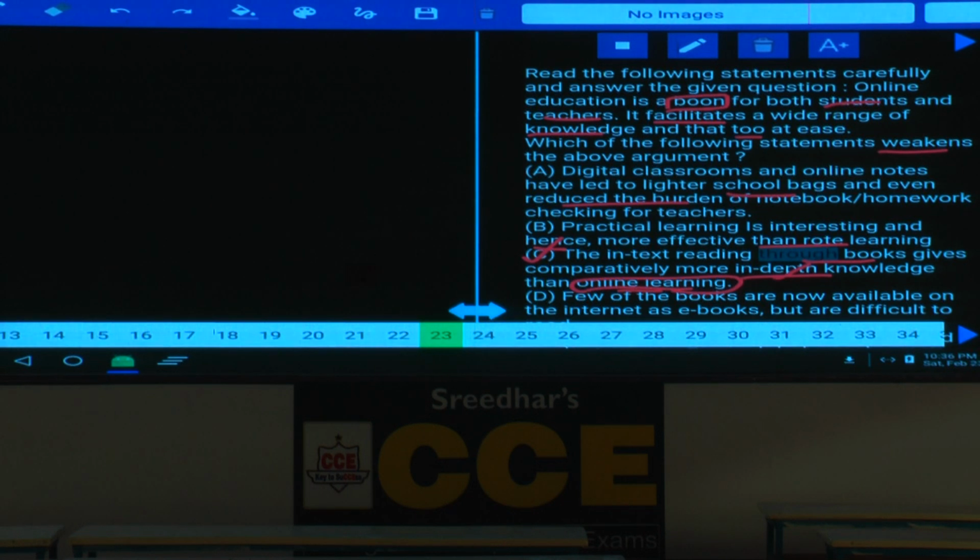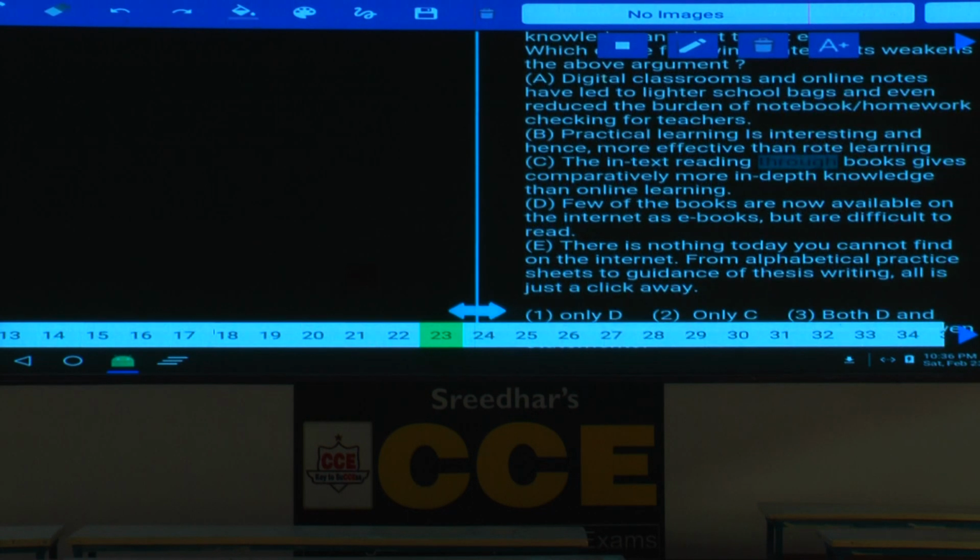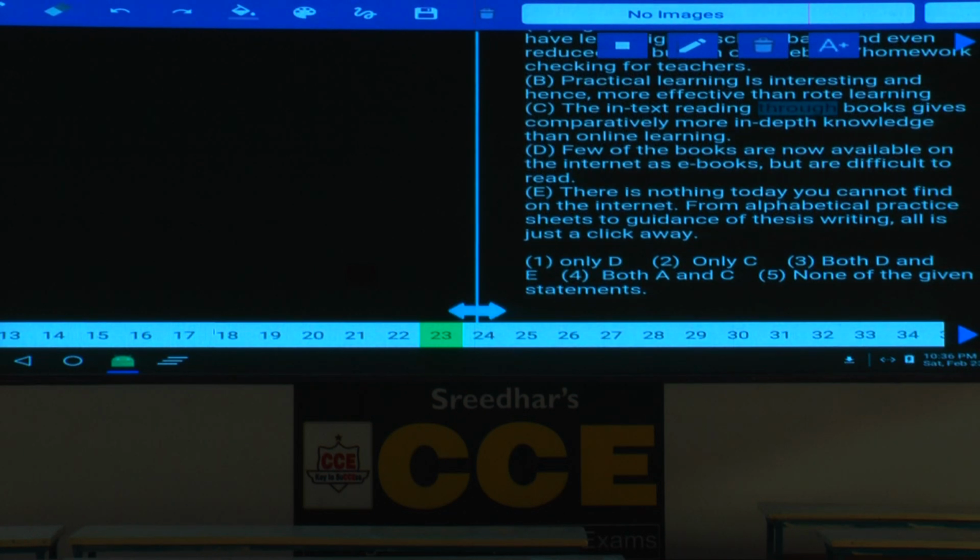Isn't it? There are disadvantages. What is the disadvantage here? Now when compared with book study, with online study we could not pay that much concentration. Done? 23rd, only C. Then choice 2 is the answer.